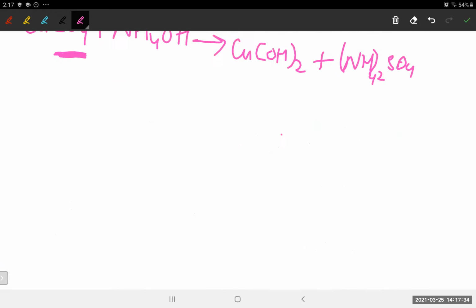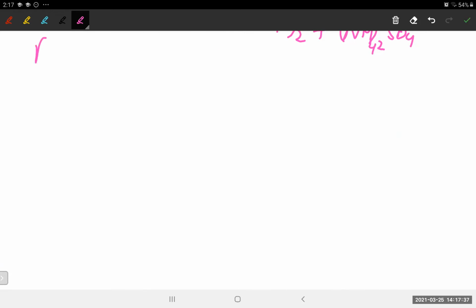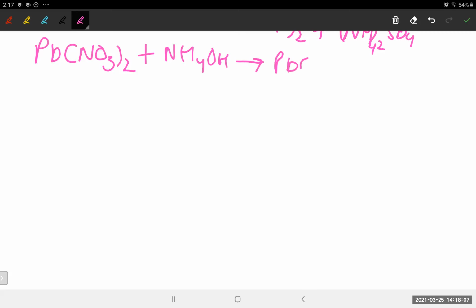Let's take one more example. For instance, let's take Pb(NO3) whole twice, that means lead nitrate. Lead is a metal, and we have taken its salt. Let's take ammonium hydroxide again, and we'll get the metallic hydroxide, and the ammonium salt will be NH4NO3. We move on to the next example.